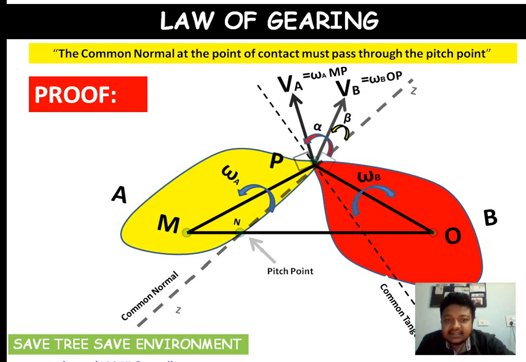Now let's make certain constructions. From point M, draw a perpendicular on the common normal and mark it as MX. In the same way, from point O, draw a perpendicular OY on this common normal and mark the point on the common normal as Y. Clear? So this is the figure. Hope you are very clear with the figure. If the figure is clear, 90% of our doubts are clear. That means the concept has been developed. Now let's start with the proof.